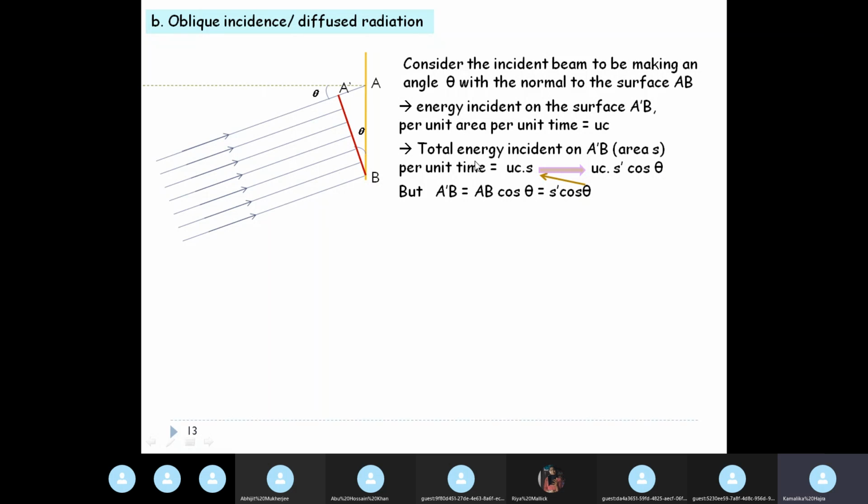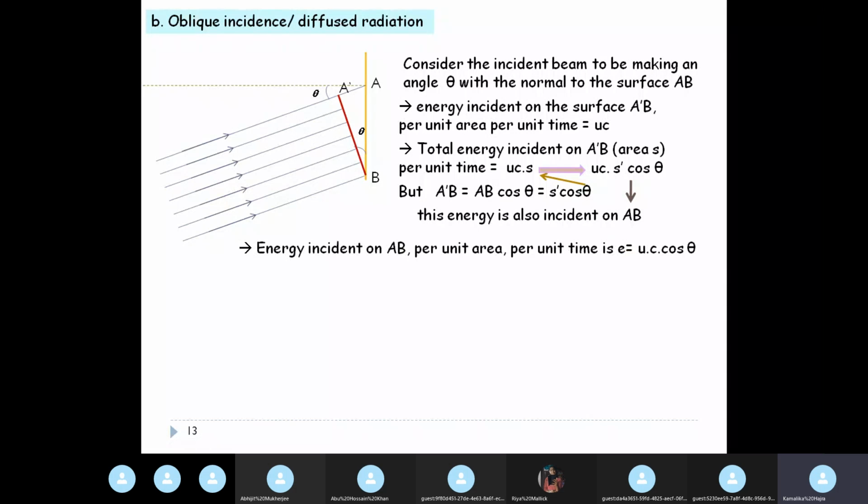So UCS can also be written as UC into S prime cos theta. And this energy is also incident on AB. The same beam will cross over A prime B and be incident on AB, only it will be oblique instead of normal. But the energy is the same. The energy incident on A prime B is also incident on AB, and the value is given by UC into S prime cos theta.